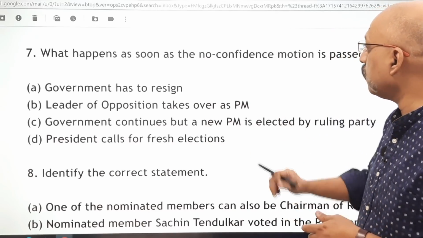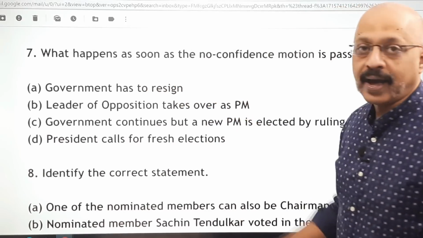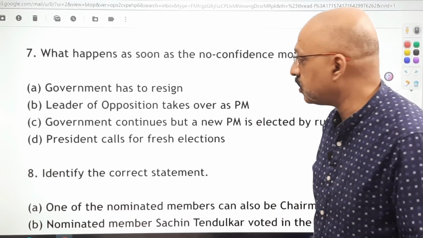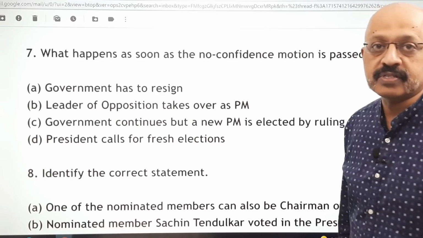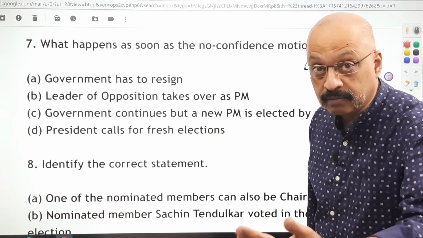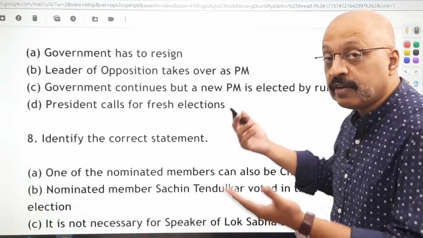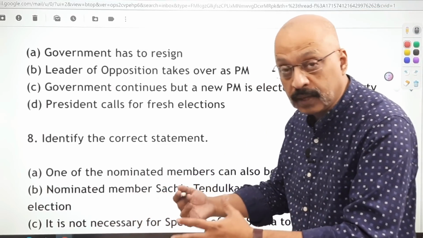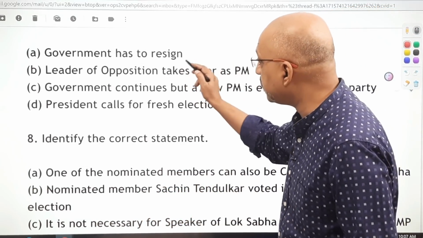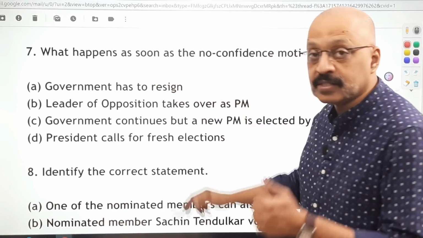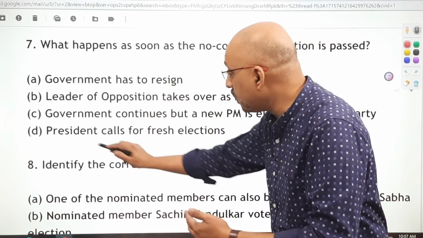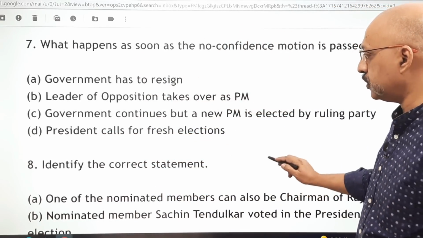But what is the operative word here? As soon as. As soon as the no confidence motion is passed in the Lok Sabha, the government has to resign. That will be the step 1. This will come perhaps later, right? Or if other parties are able to cobble up a government, then someone else will take over as the Prime Minister. But the first thing that happens, as soon as, is the operative word. Government has to resign. So this would be one of the options.